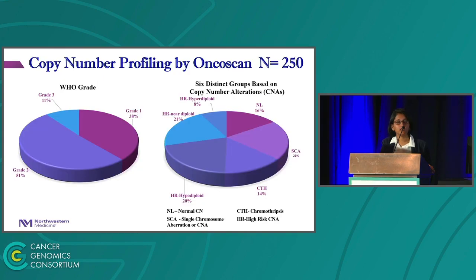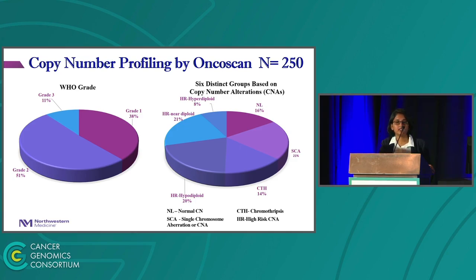So our cohort consists of 250 patients. A majority of them were diagnosed as grade 2. And based on OncoScan microarray, we identified 6 distinct cytogenetic subgroups of meningioma based on copy number alterations. The 6 groups are normal, single chromosome aberration, chromothripsis, hyperdiploidy, near diploidy, and hypodiploidy.